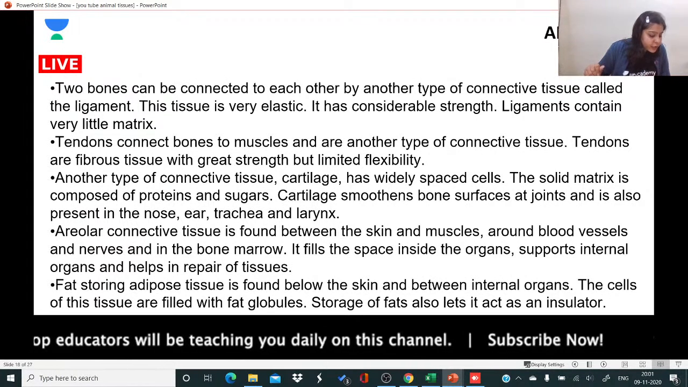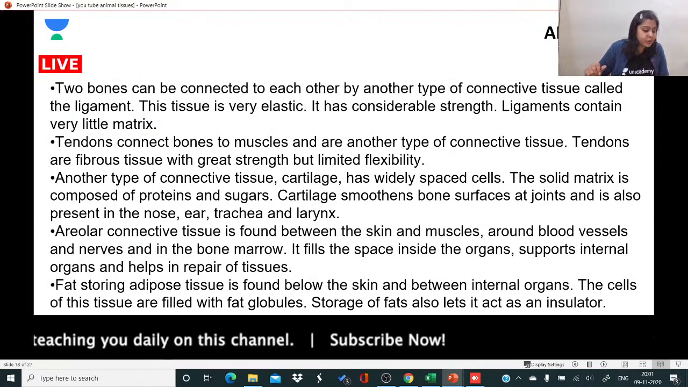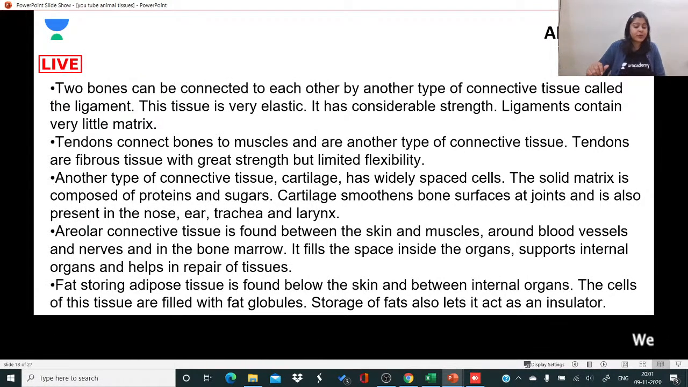Okay. What is protozoa? Shiva is asking what is protozoa. Shiva, protozoa is nowhere near this chapter. Today I am dealing with tissues.